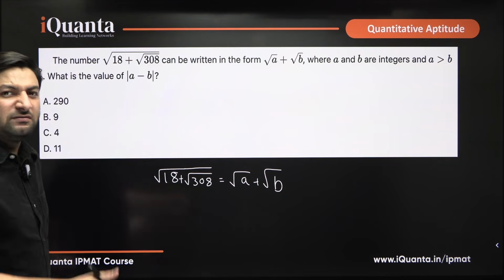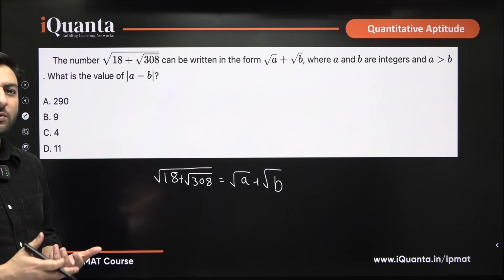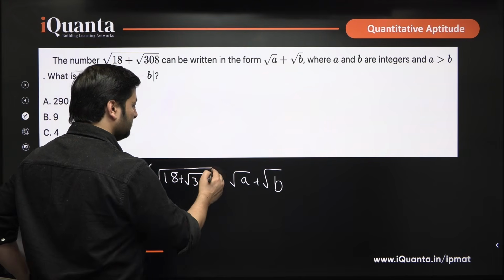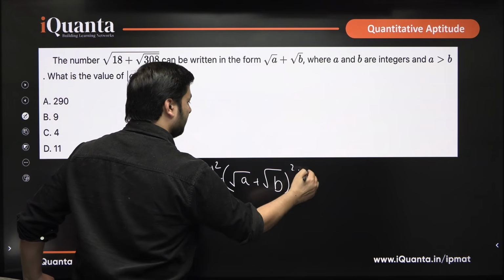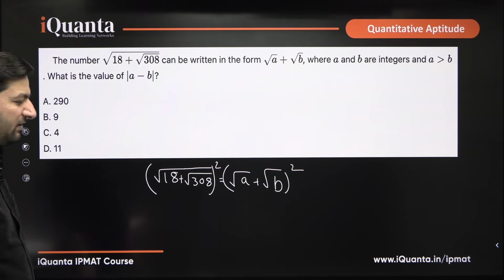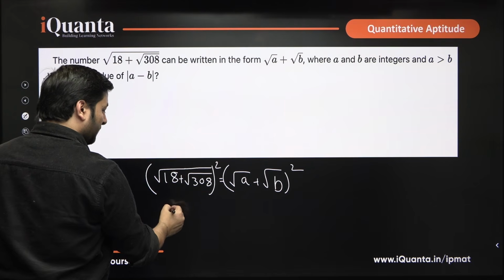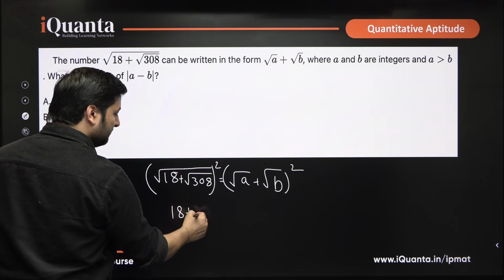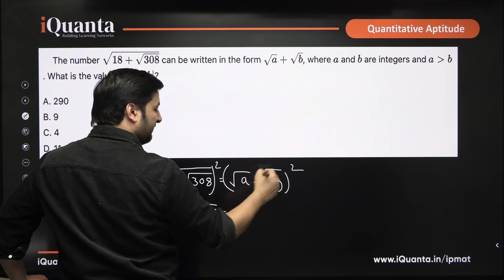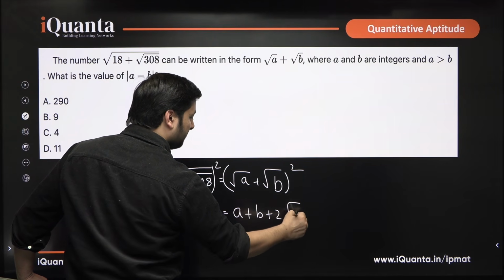You know that whenever you have such root questions, left hand side, right hand side, we have root. What do we do first? We try to square the LHS and RHS. So, let us square both the terms, okay. We have to find out the value of a and b basically, and then we will easily get mod of a minus b, and we are already told that a is greater than b, okay. So, what do we get? 18 plus root 308. It is equal to, what do you get when you square it? A plus b plus 2 root ab.